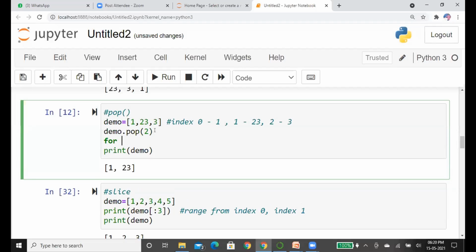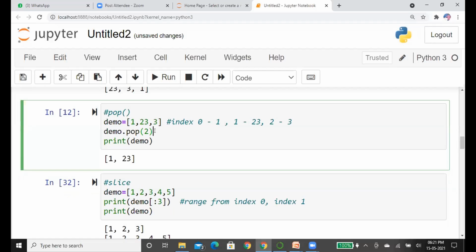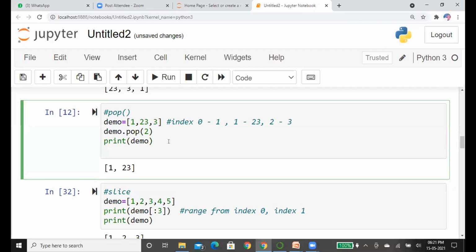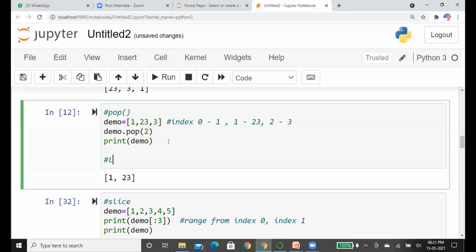Suppose I want to pop the elements. I'm not going to remove this code. I'm just going to create another list for multiple elements.